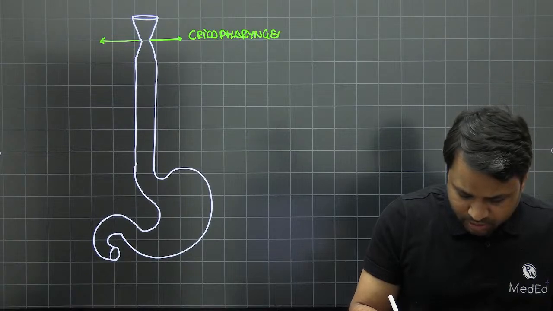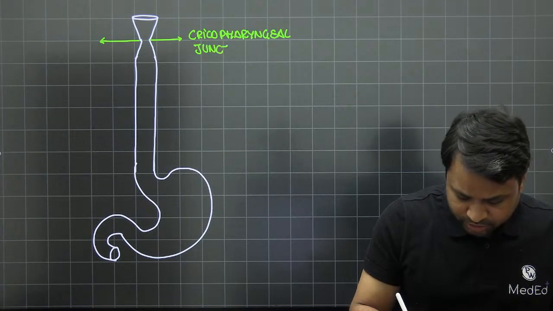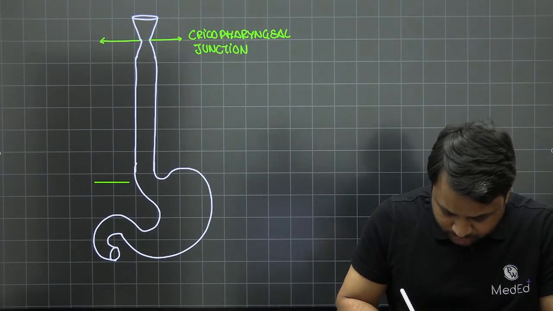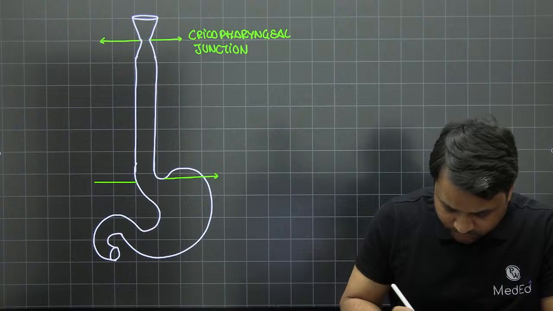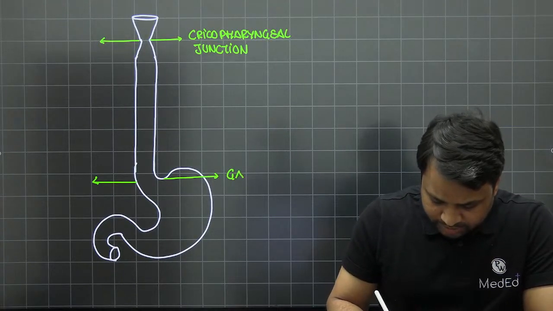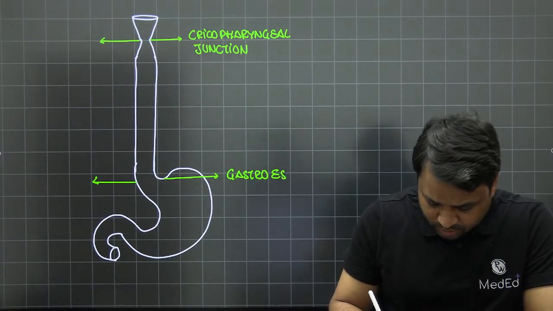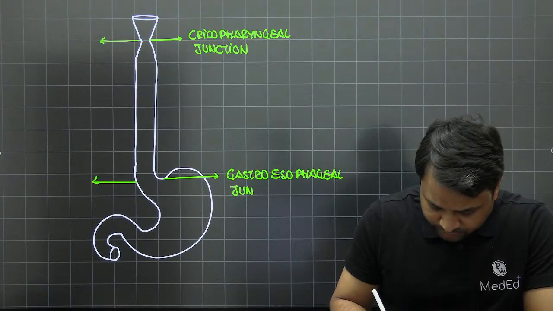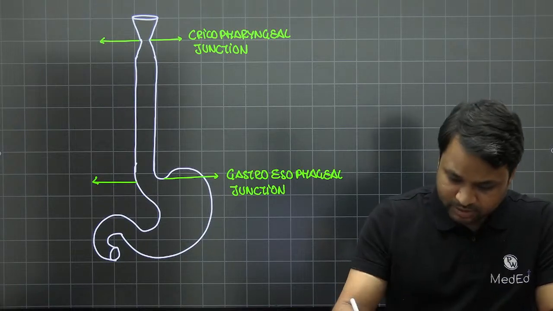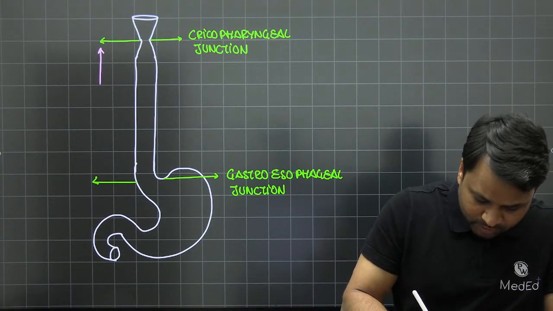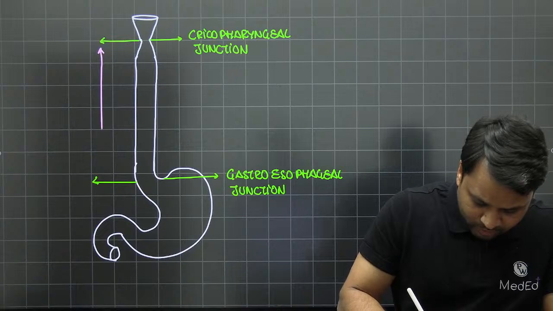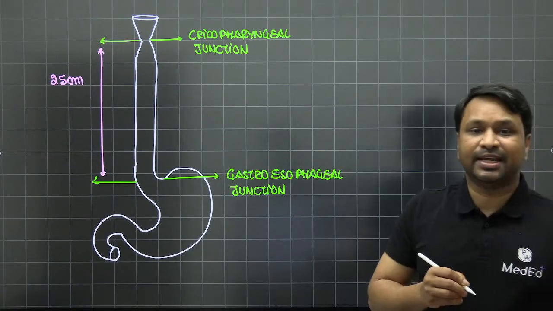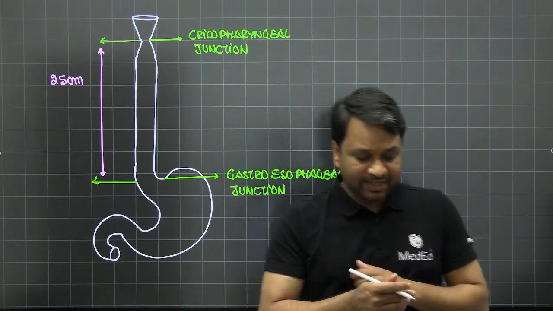So if I say this is the cricopharyngeal junction, it goes all the way to this point, and this is going to be your gastroesophageal junction. This is what we call the gastroesophageal junction, right? So from the cricopharynx all the way to the gastroesophageal junction, this is going to be 25 centimeters in length.